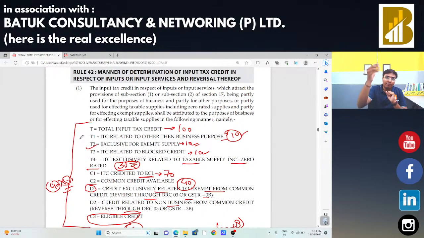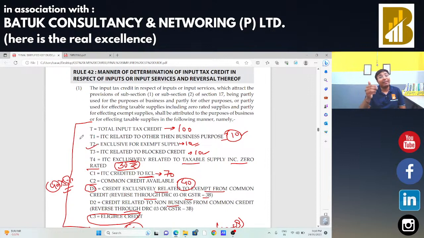Whenever you are going to check the products, you get that idea. If the product is exempted, in that case all the products which he is going to buy for manufacturing of that single product which is exempted, that is treated as your T2, that is exclusively for exempted supply. And exclusively for taxable supply, you are also going to check the products of that businessman.